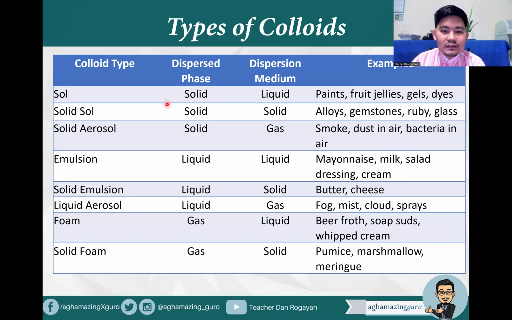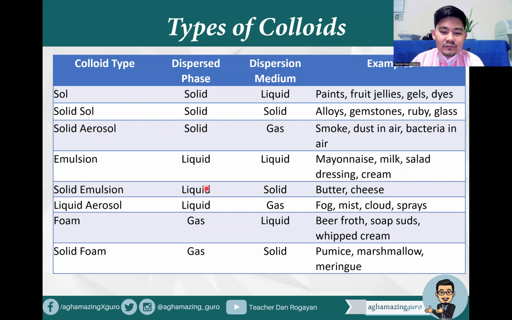So we have solid in a liquid medium. So paints, fruit jellies, gels, and dyes are examples. Solid sol are actually solid in a solid medium, like alloys, gemstones, ruby, and glass. Solid aerosol are solid dispersed in a gas. Smoke, dust in air, bacteria in air. Emulsion are liquid dispersed in a liquid, like mayo, milk, salad dressing, and cream.